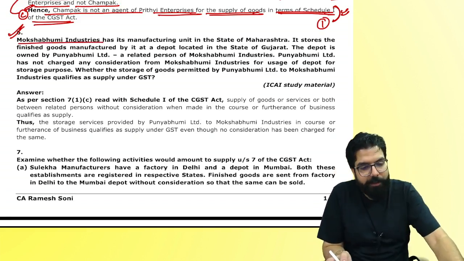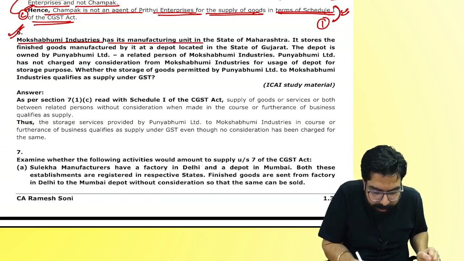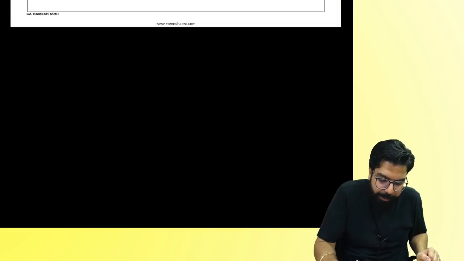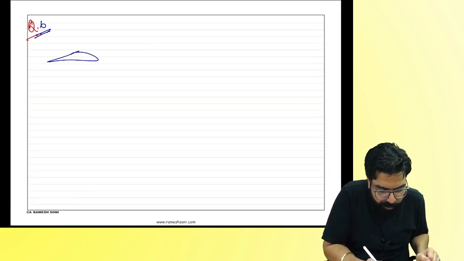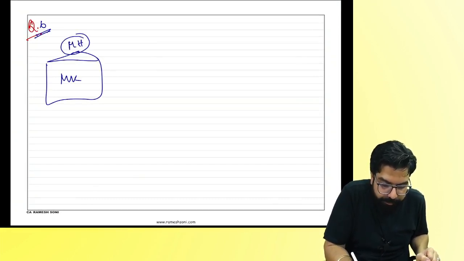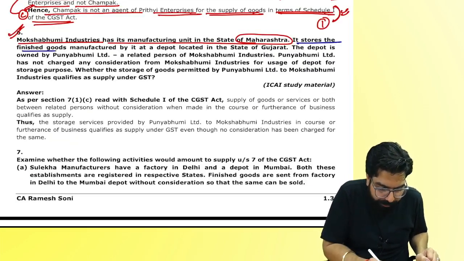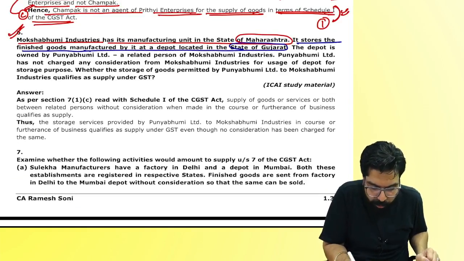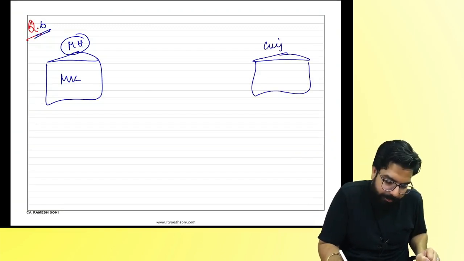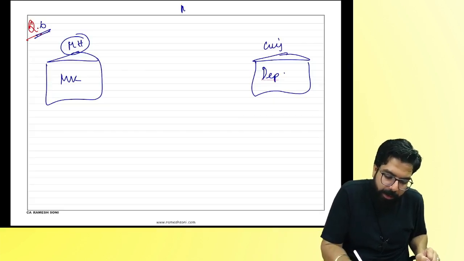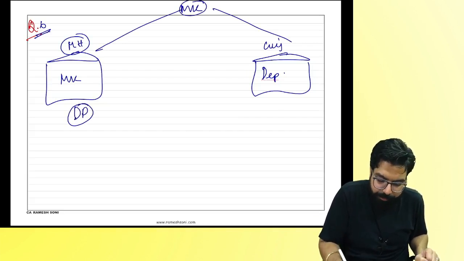Moksha Bhumi Industries has its manufacturing unit in the state of Maharashtra. Question number 6. It has its unit where, everyone? Maharashtra. Then it stores the finished goods manufactured by it in a depot in Gujarat. It has one warehouse in Gujarat, a depot where the goods are being stored. My question: Moksha Bhumi Industries has 2 units in 2 states. Distinct person, not distinct person?